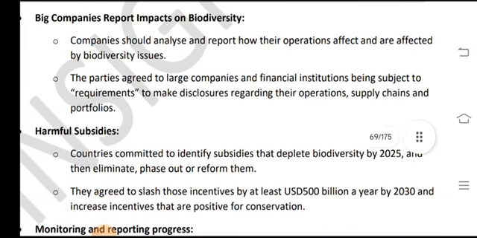Companies should analyze and report how their operations affect and are affected by biodiversity issues. The parties agreed that large companies and financial institutions be subject to a requirement to make disclosures regarding their operations, supply chains and portfolios.